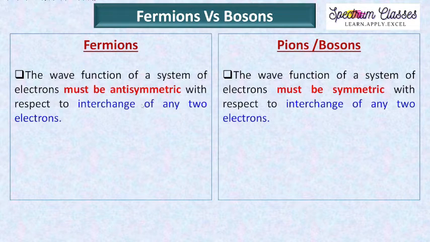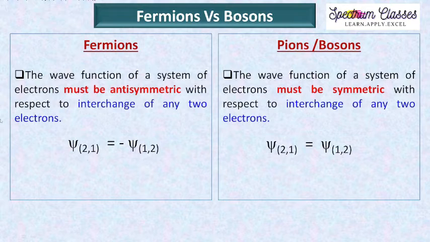Here is the wave function for a system having two electrons. If I have psi 1 2, this is electron number 1, this is electron number 2. The total wave function for the system is psi 1 2. If I interchange the electrons, their positions are also changed.